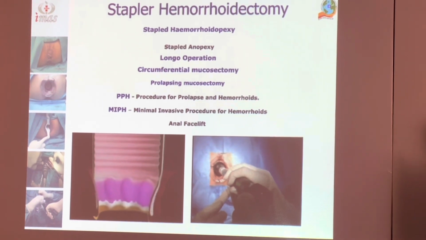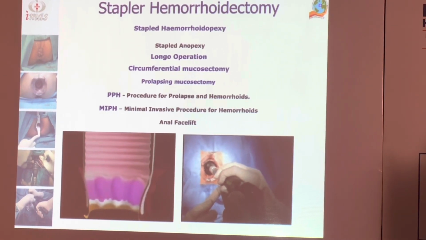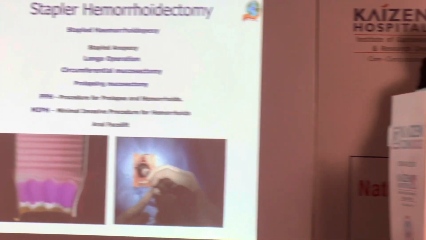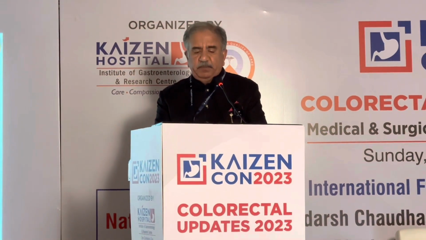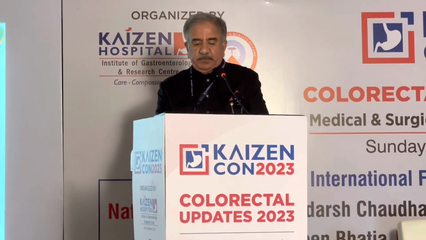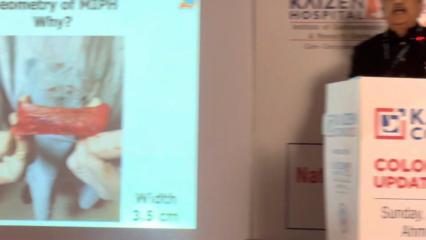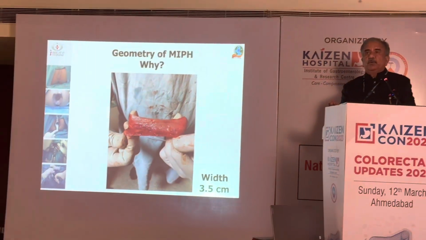What I mean to say is that in this procedure we have to take the mucosa out. It is not the hemorrhoids that we take out, it is the proximal mucosa that has to be taken out, so that the drooping anal cushions go back and ultimately we are able to fix them.